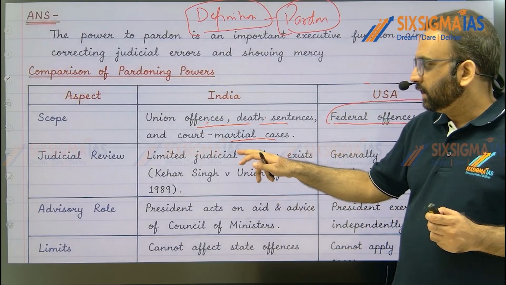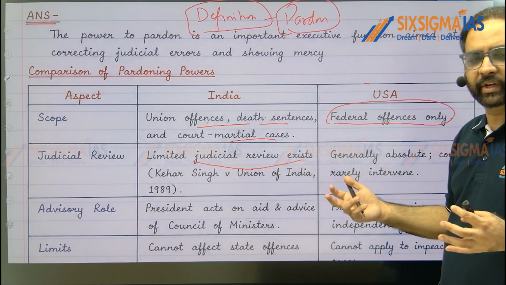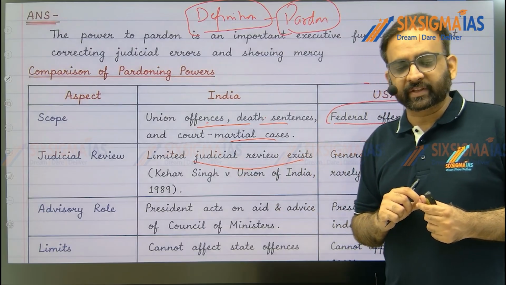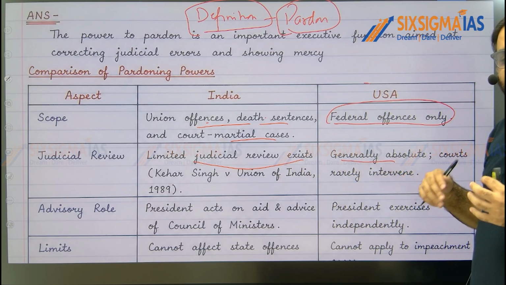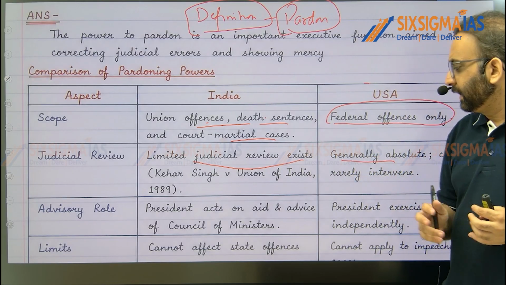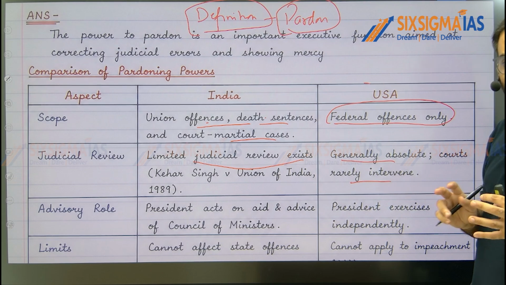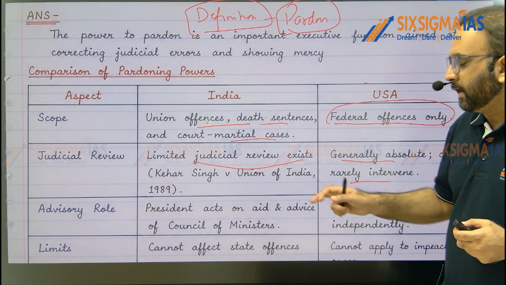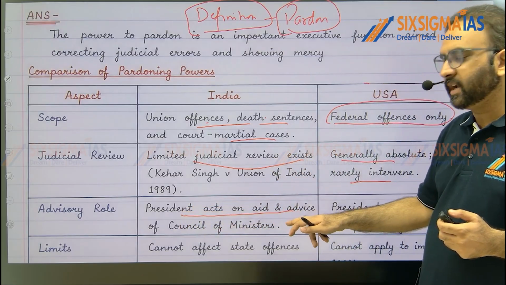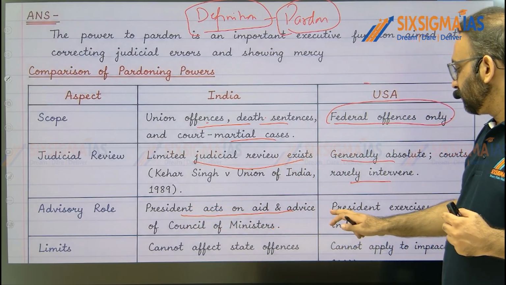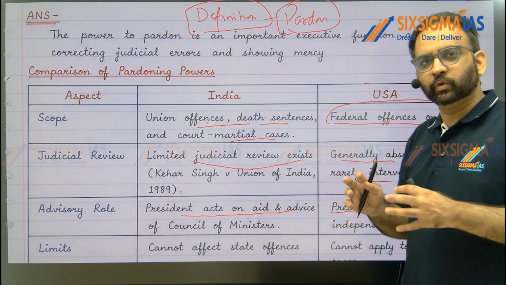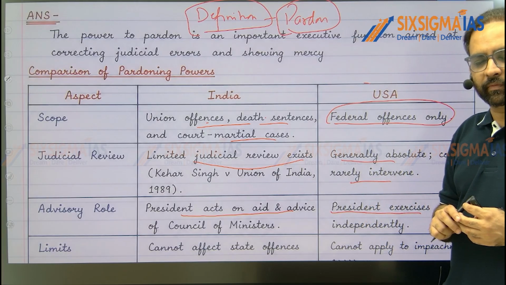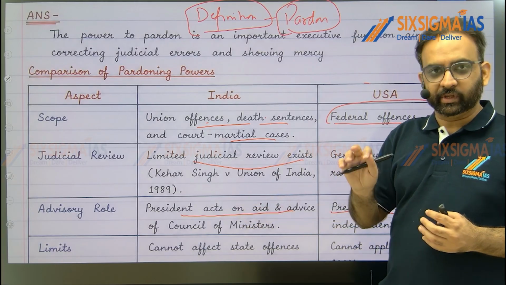Then judicial review. In India, limited judicial review exists. If the president exercises power mala fide, then only can you challenge the pardoning power of the president. But in USA, the pardoning power cannot be challenged before the Supreme Court. So court intervention is very rare there, right? Advisory role: in India the president acts on the aid and advice of the council of ministers headed by the PM. Here the president exercises the power independently, because you know that in India a parliamentary form of government is followed, and in America a presidential form of government is followed. From there you can generate this point, right?